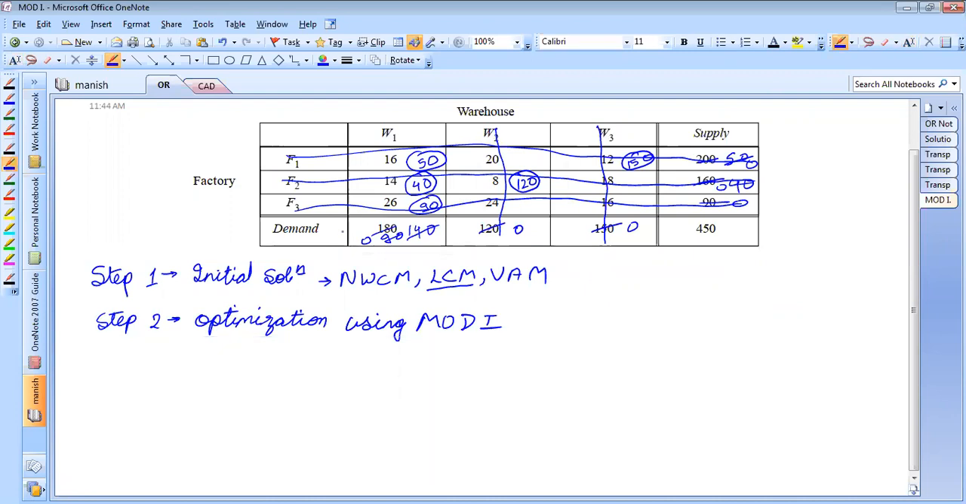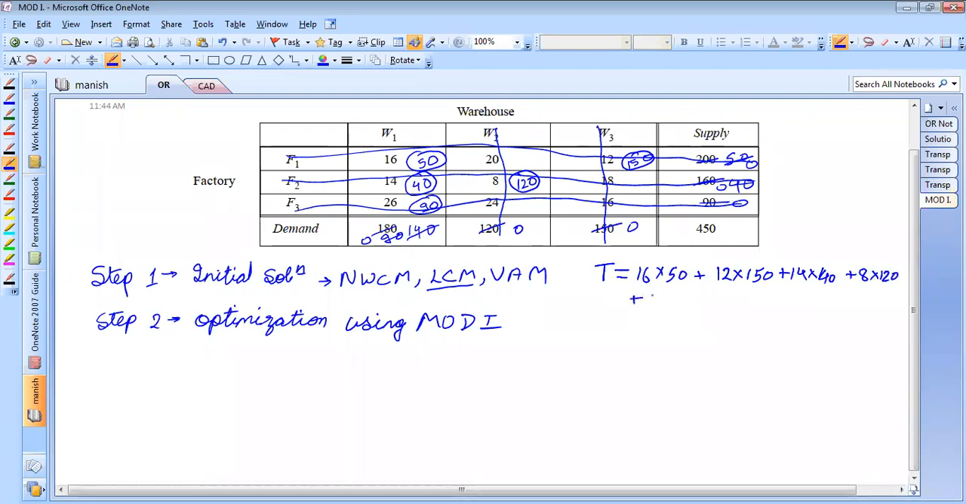Anyhow, let us continue. We have got the allocations here. No problems with the allocation now. Before going further, what is T? T is the transportation cost. So the transportation cost will be 16 into 50 plus 12 into 150 plus 14 into 40 plus 8 into 120 plus 26 into 90. Please calculate this.